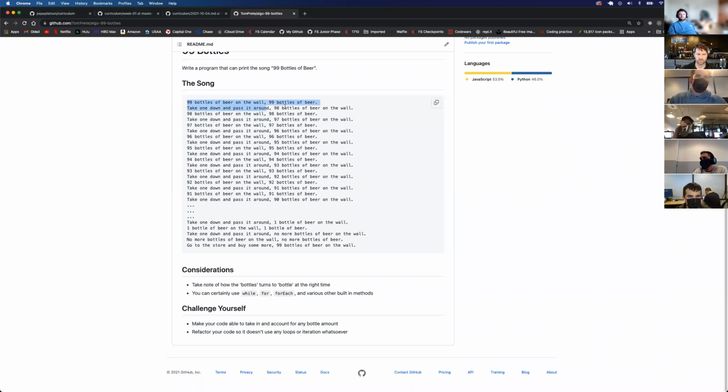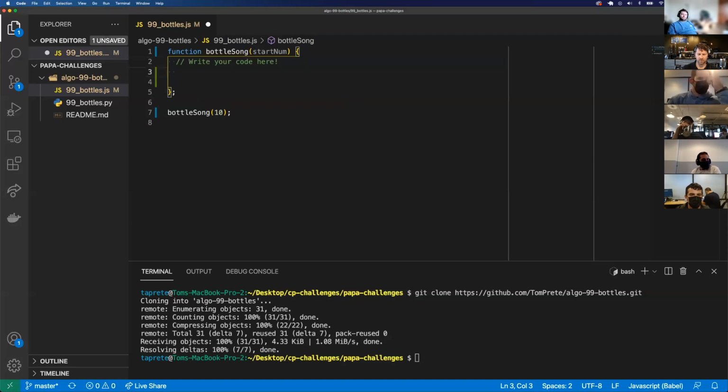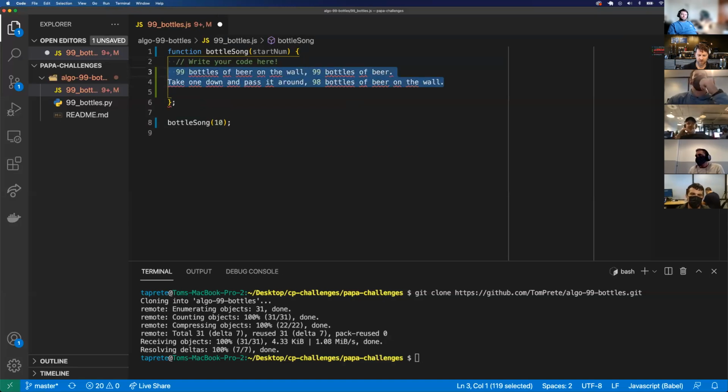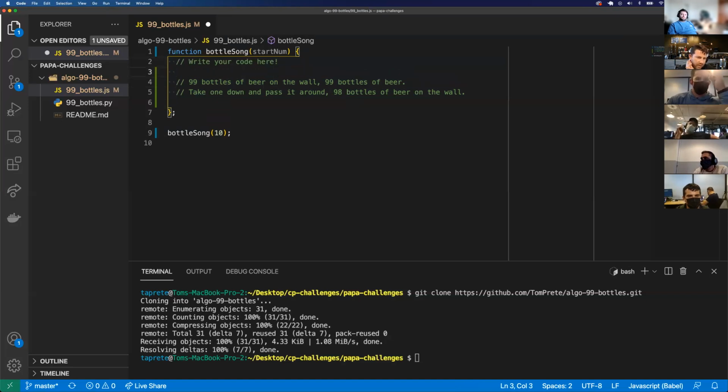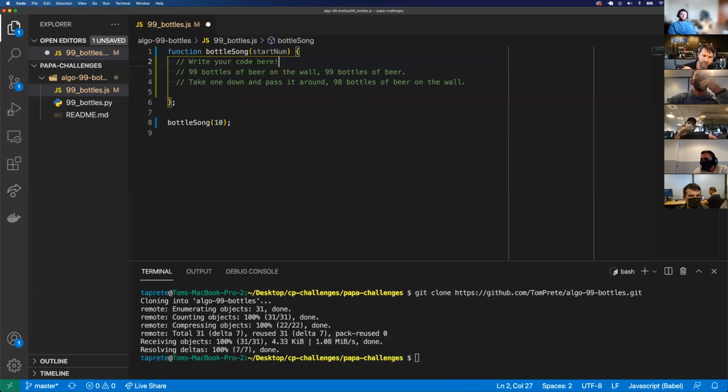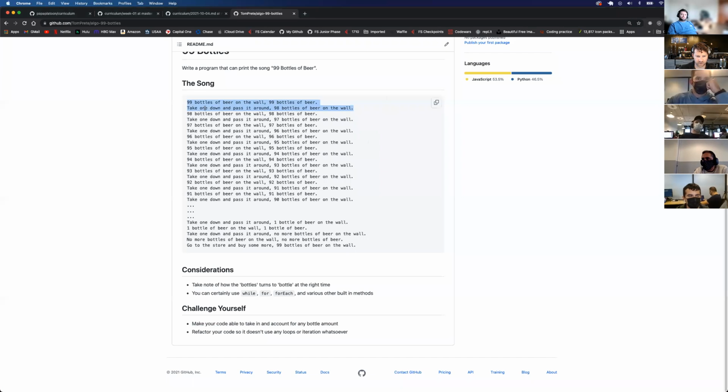And in here, I'm just going to copy this over just so I kind of know what the song looks like. So what I can do is, let's see, while the number is greater than 1, it's going to repeat that phrase.